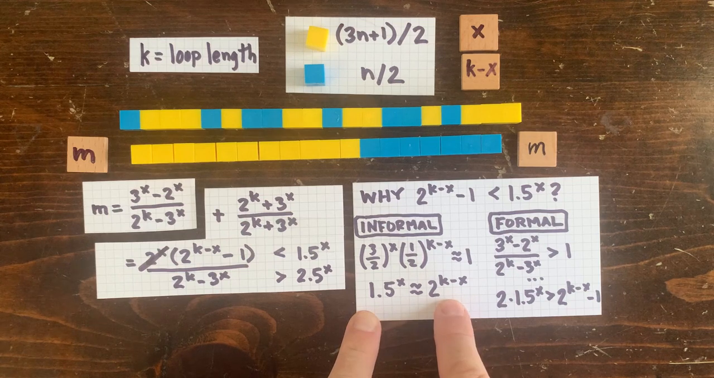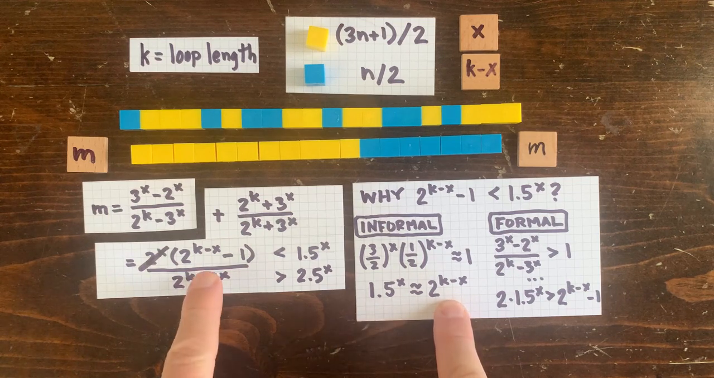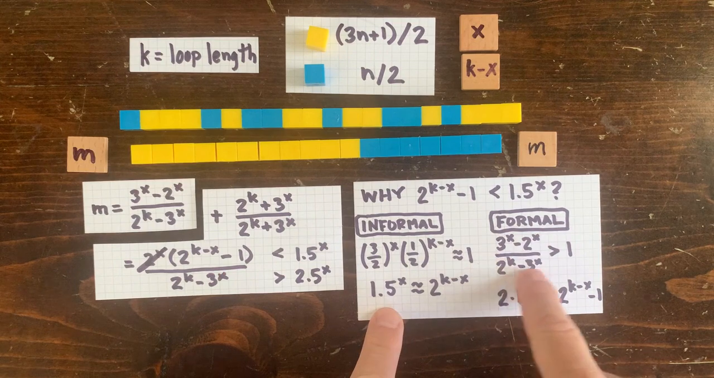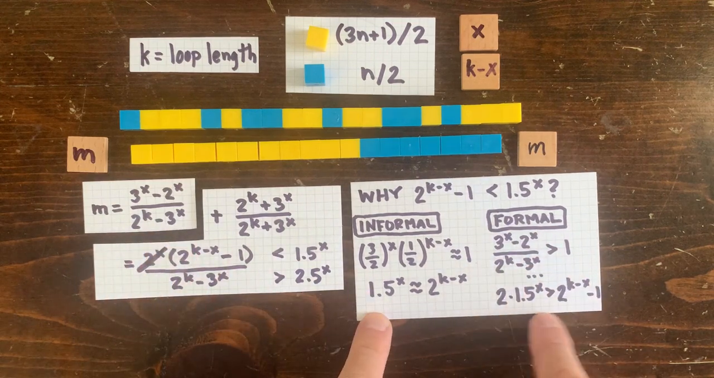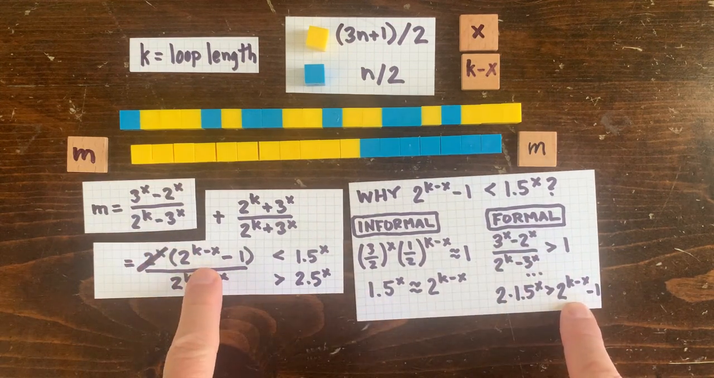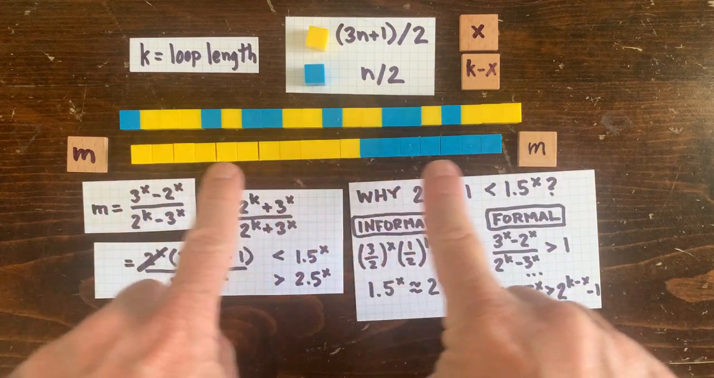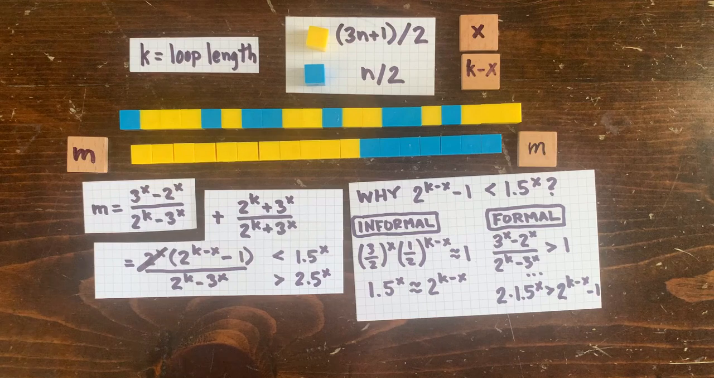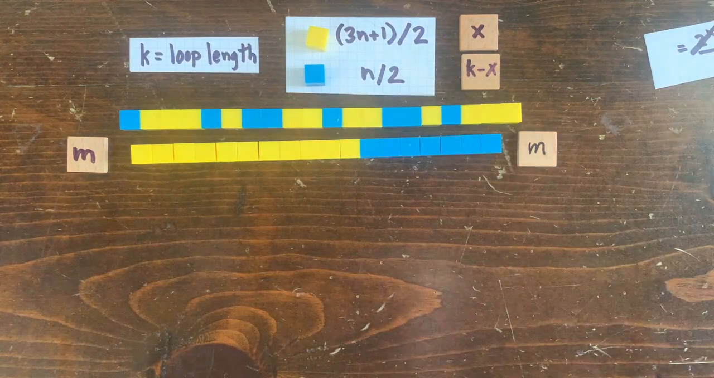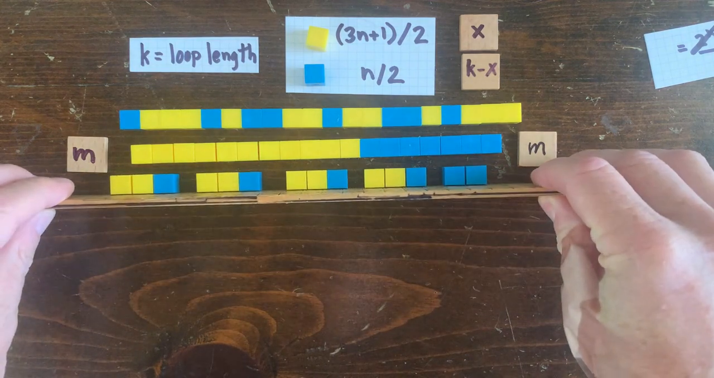But this kind of glosses over the +1 part. So formally, we can just require that m be greater than 1. And in that case, we can do some simple algebra to come to the same conclusion. Okay, even if we add billions of yellow blocks here and blue blocks here, that means we'll never get a 3n+1 loop.